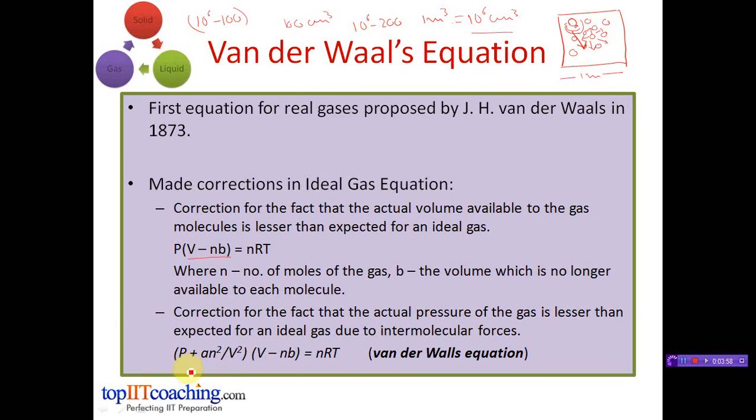Now putting the volume and the pressure together, we finally have the equation P plus an squared divided by V squared, into V minus nb, is equal to RT. This is known as the van der Waals equation. By measuring the way the pressure and volume of real gases behave, we can try to fit the equation to the experimental points.